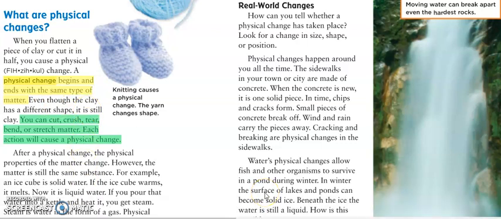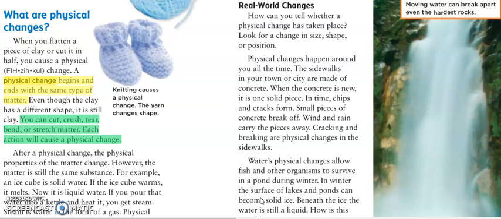For example, guys, when you flatten a piece of clay or cotton in half, you cause a physical change. A physical change begins and ends with the same type of matter. Even though the clay has a different shape, it's still clay. You can cut, crush, tear, bend, or stretch matter. Each action will cause a physical change.